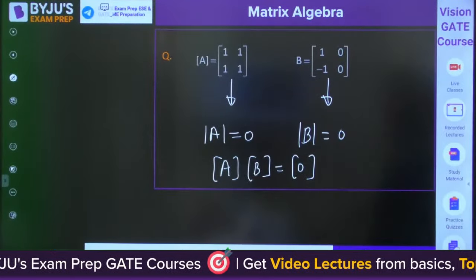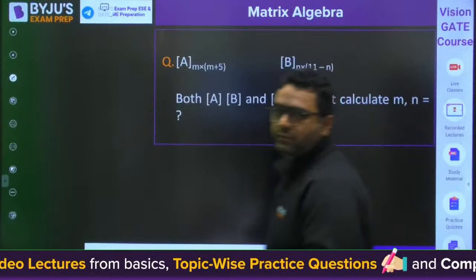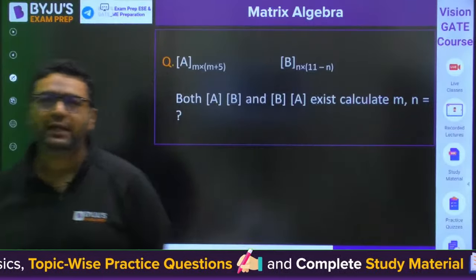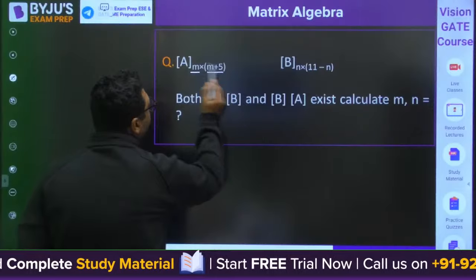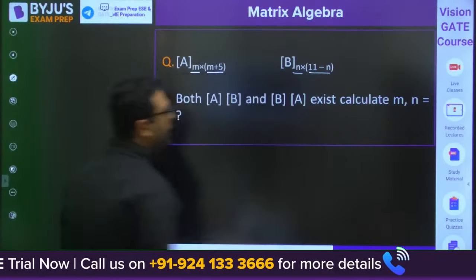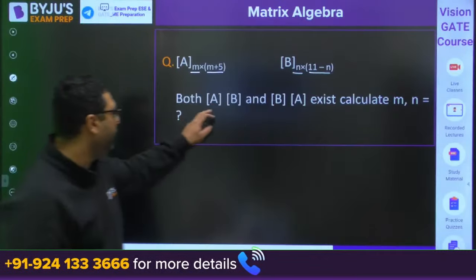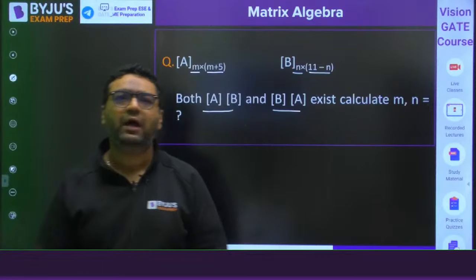Now we are coming with a very good question. Be ready for that. This is a very good question from a PYQ of GATE. You can see a matrix A of order m cross m plus 5, a matrix B of order n cross 11 minus n, and they are saying A into B and B into A exist. Calculate the value of m and n.